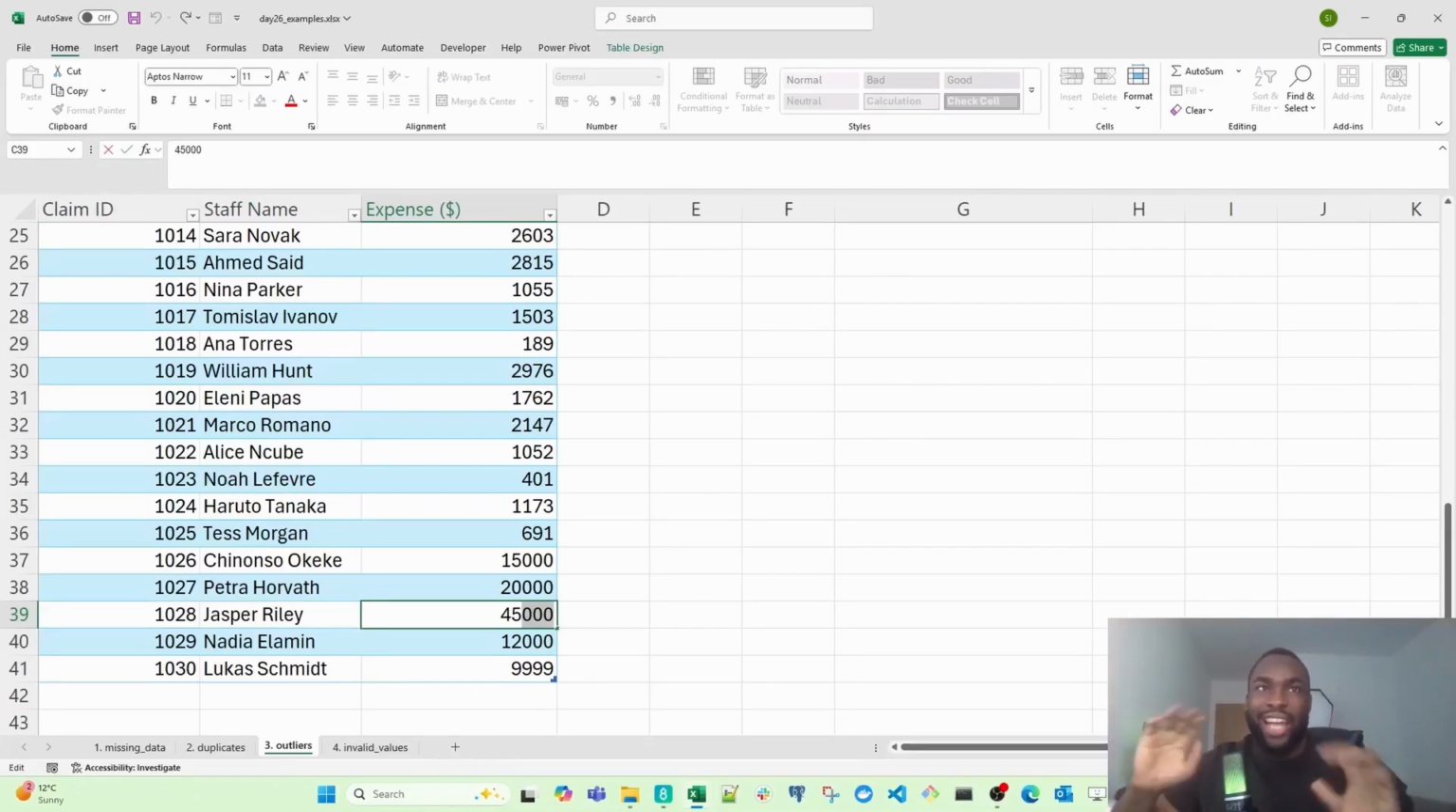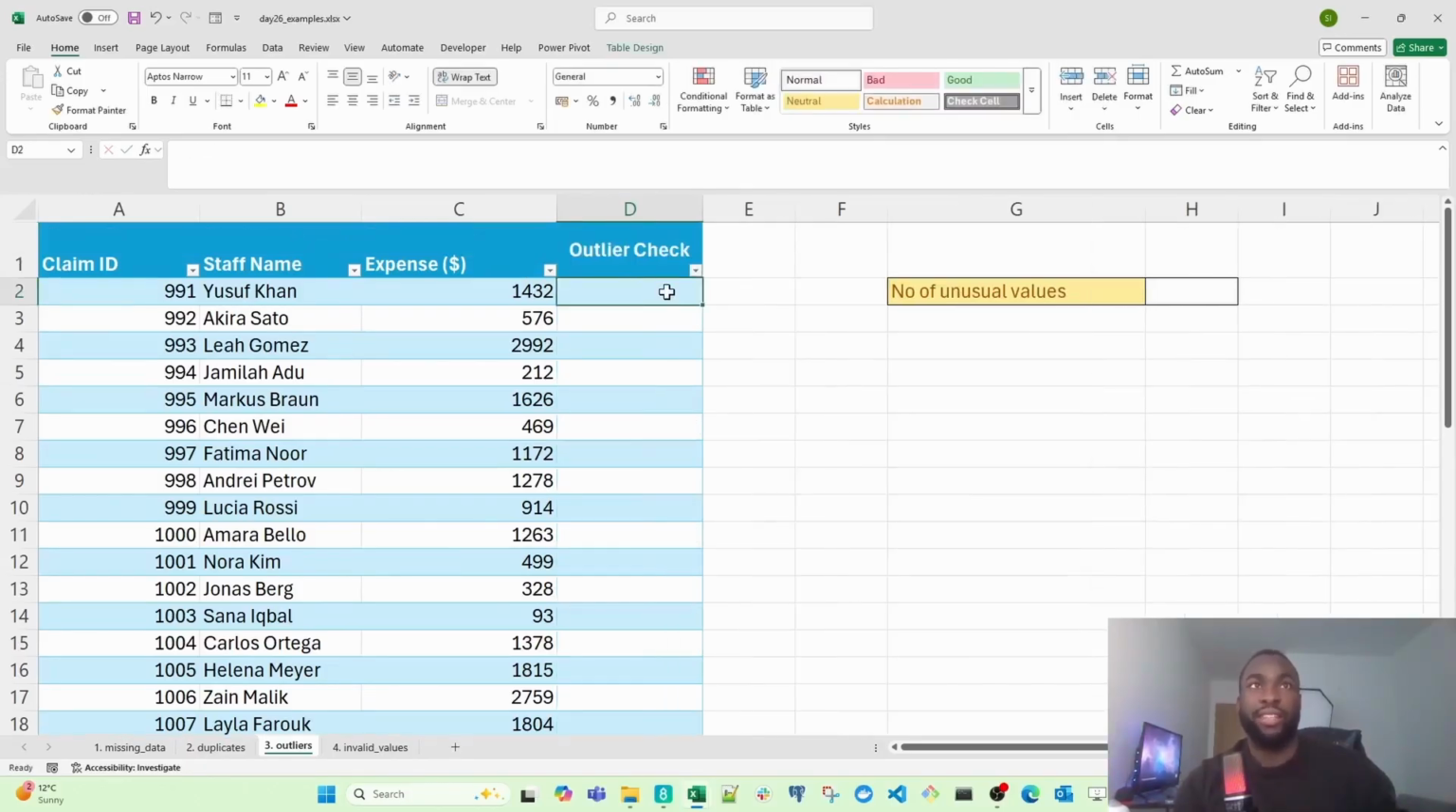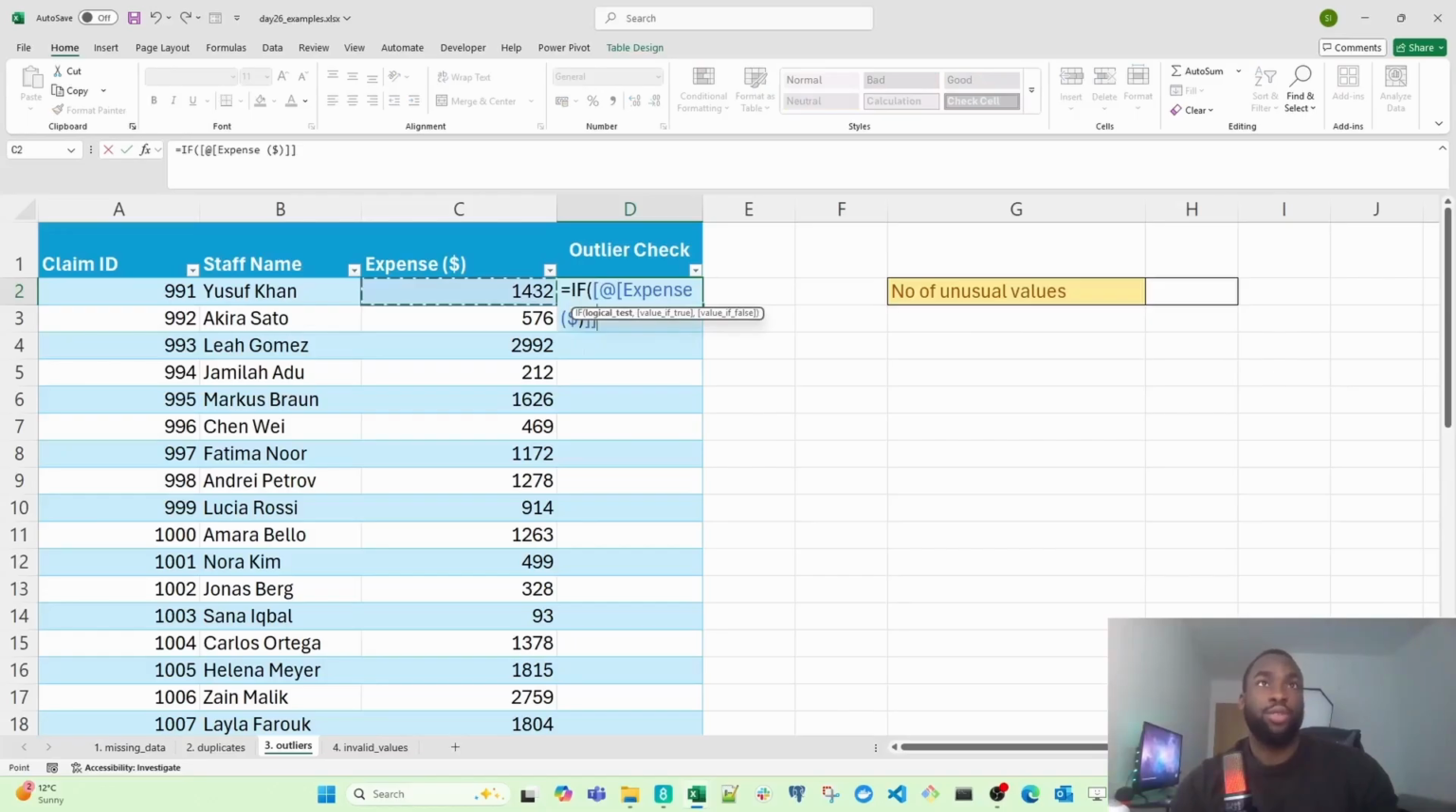We need to actually set a basic threshold. Let's use a simple rule. Any amount that's over $10,000, let's mark it as unusual. And then I'm going to register that threshold into a new column. I'm just going to name our new column outlier check. So any transaction that's over $10,000, we're going to mark as unusual. We're going to use our IF function again. I'm going to say if C2, or the expense, is greater than 10,000, then mark this as unusual. Otherwise, simply return OK. And then I'll hit enter.